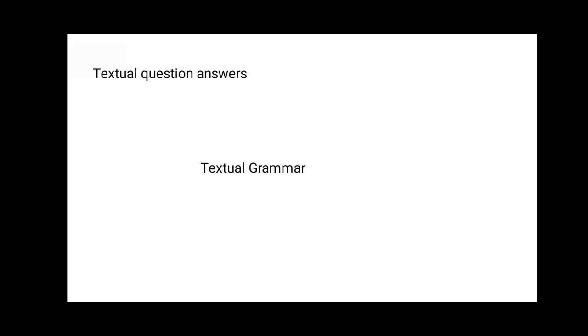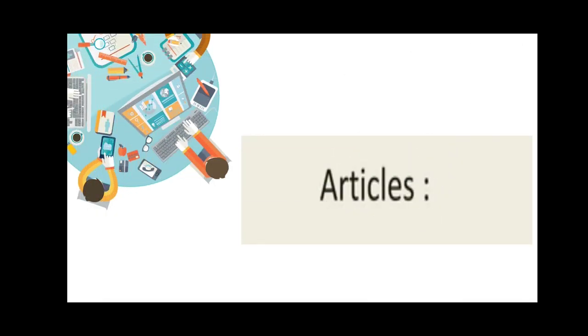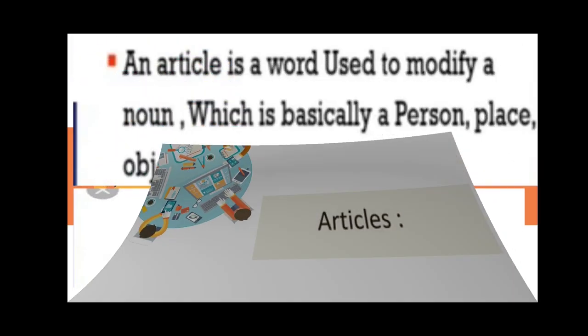So students, after the question answers, the main thing that we need to discuss from this chapter are the important textual grammars. And the important textual grammar which has been provided in this chapter is articles. So now students, what is an article?